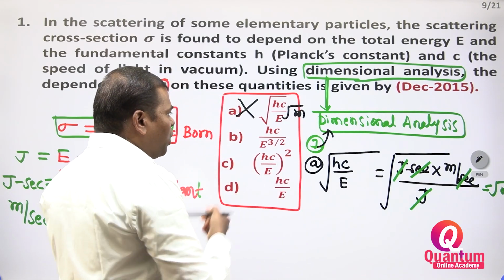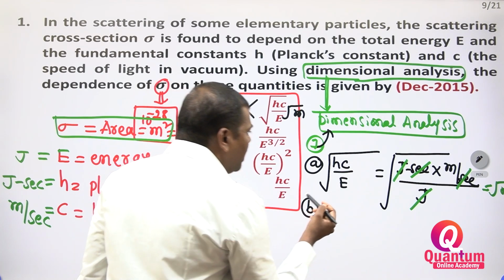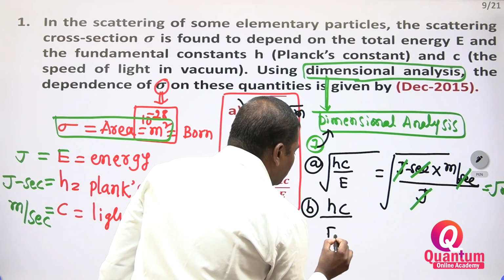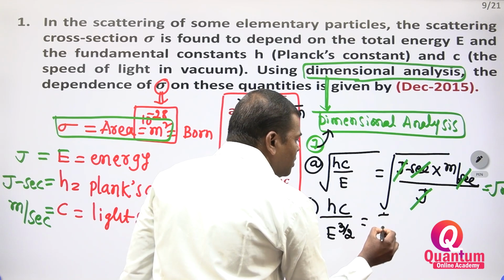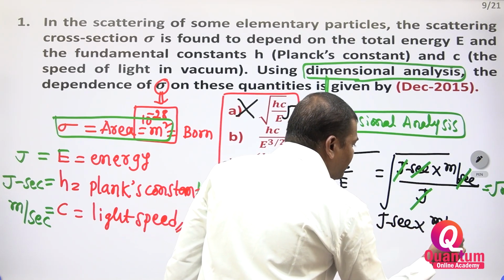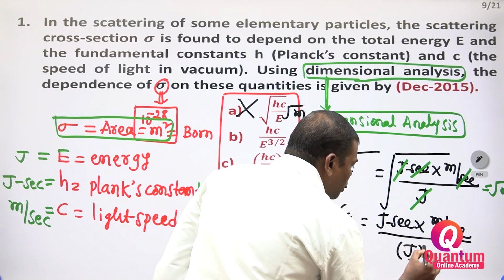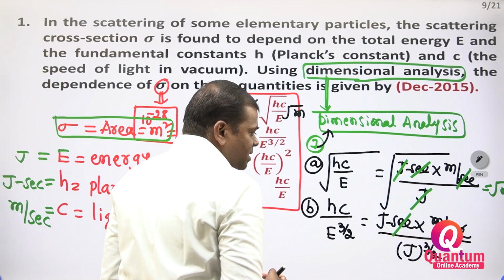Next, the second one you have to see. What is B? Option B is hc by E to the power of 3 by 2. What is h? Joule second. What is c? Meter per second. What is E? Joule to the power of 3 by 2. Second gets cancelled.